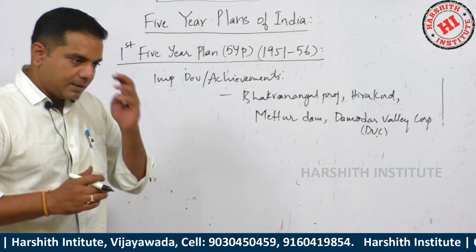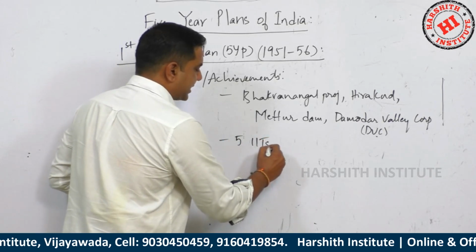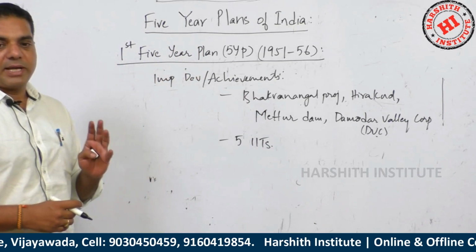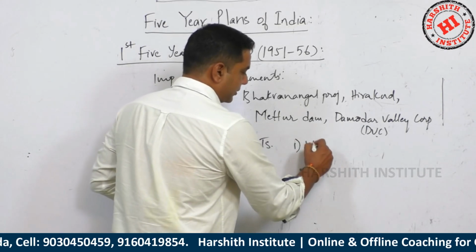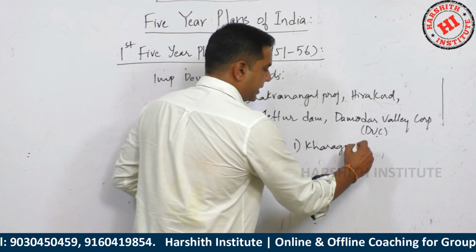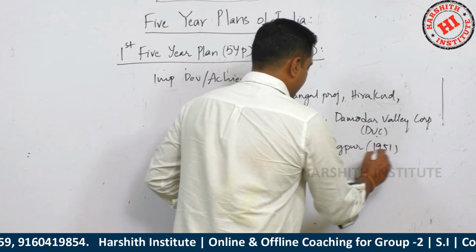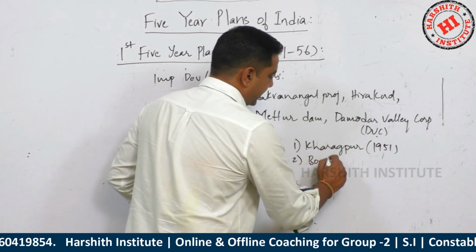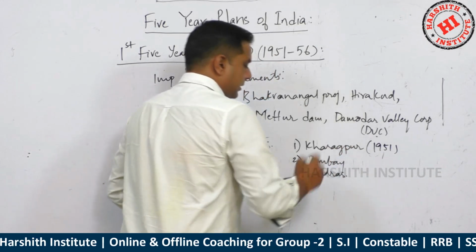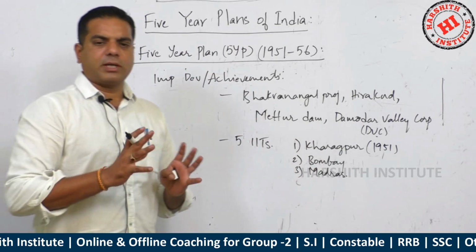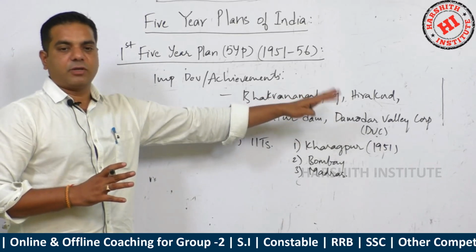Got it? Next, 5 IITs were established. The first IIT established was Kharagpur. Kharagpur IIT is the first one to be established, in 1951. Number 2, then Bombay IIT. Number 3, Madras IIT. Three are enough for us. So totally we established 5 IITs, among which the first one was Kharagpur.